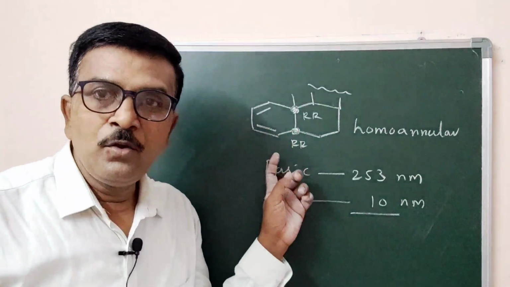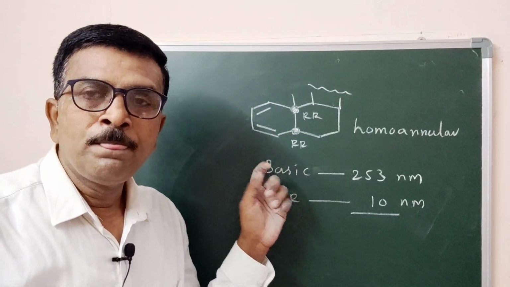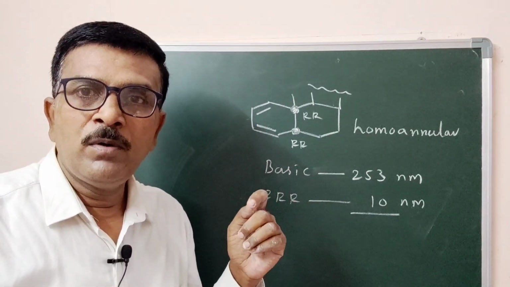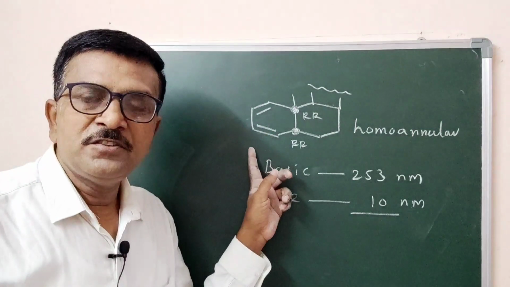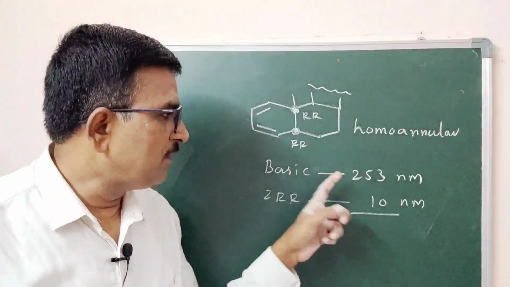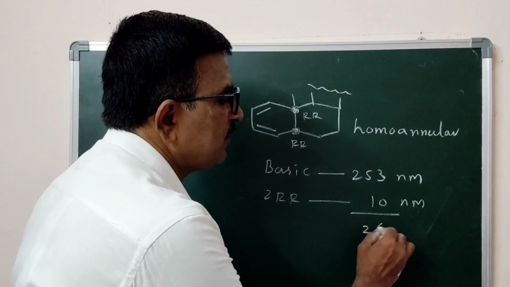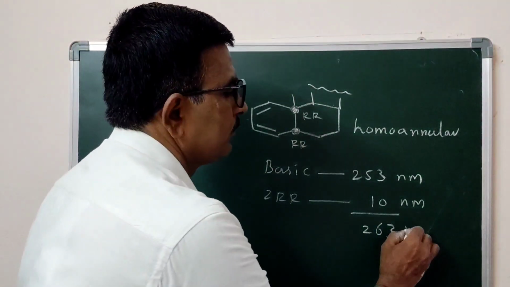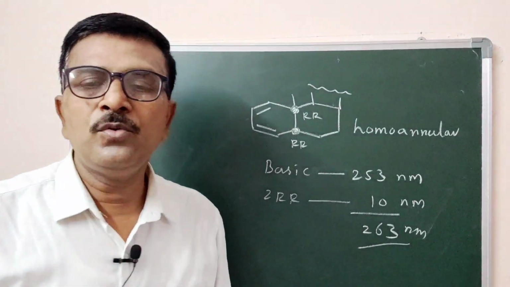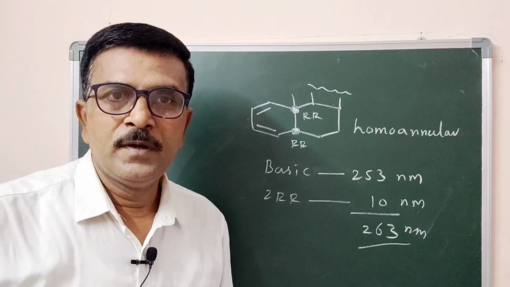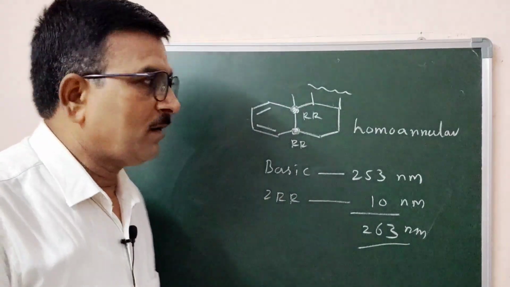There are no alkyl groups on the conjugated system and no exocyclic double bonds. So the conjugated system has only 2 ring residues. Therefore, 253 plus 10 nanometer becomes 263 nanometer. Now, let us consider its isomer.